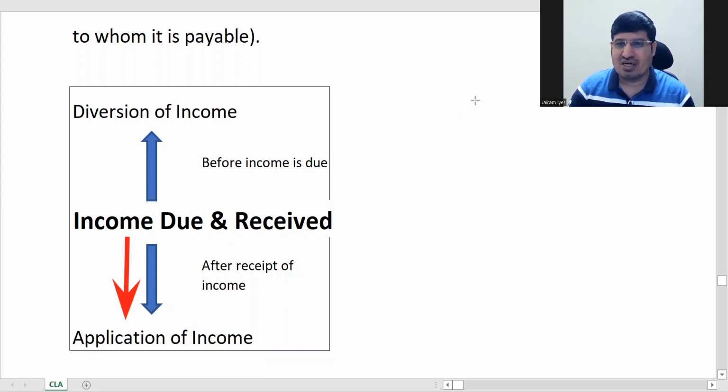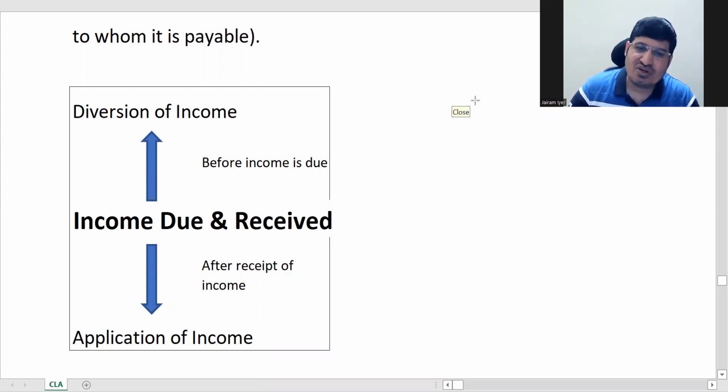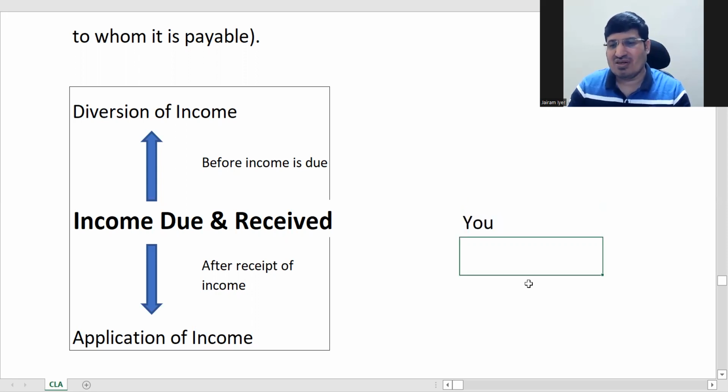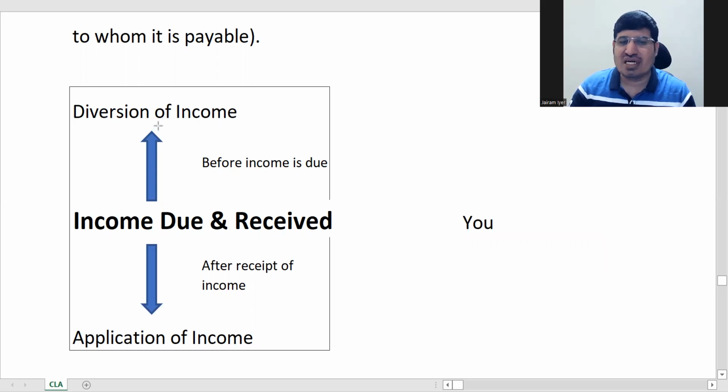So these are the two things. Diversion is not like liability, Kanagaraj. Liability is something where, if you have incurred an expense or something, then you have to pay it in future. If you have to pay it, you have acknowledged it, then it becomes your liability. Here no one is asking you. Basically, before the income comes to you, it is getting diverted.